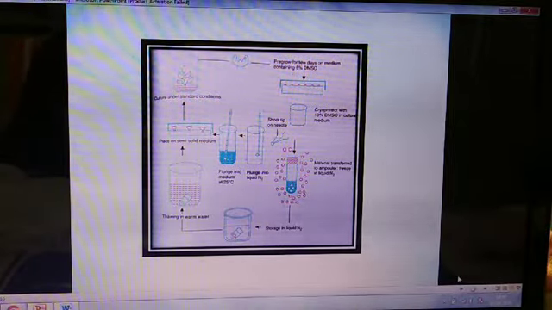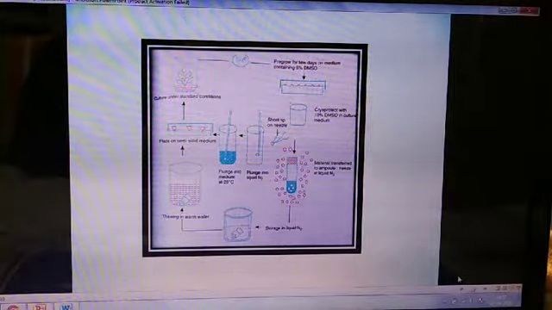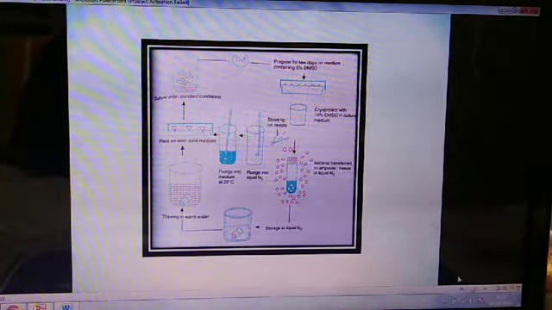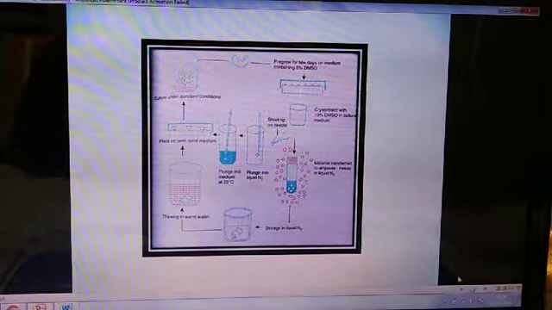Freezing can be done through rapid freezing, slow freezing or stepwise freezing. After freezing, it needs to be stored in liquid nitrogen at a low temperature, that is minus 196 degrees centigrade.